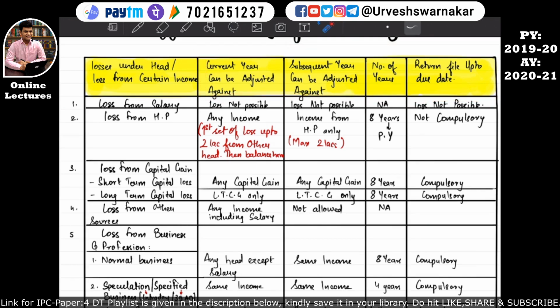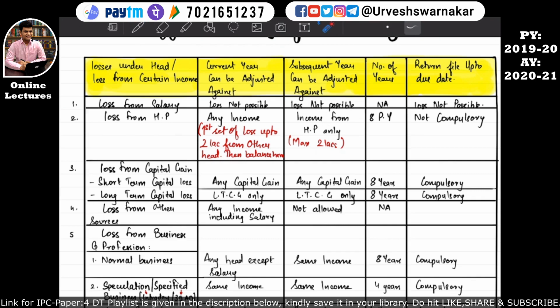So basically, if there is a loss from any head, it can be set off against the income that has been given in this column. In the previous year, that means the first year in which that loss was incurred, say previous year 1920. In the subsequent year, if the losses are not entirely set off in the previous year, they can be carried forward, and the income against which that carried forward loss can be adjusted is given in this column. I hope this is quite clear. This column says how many years a particular loss, if not set off in the previous year, can be carried forward.